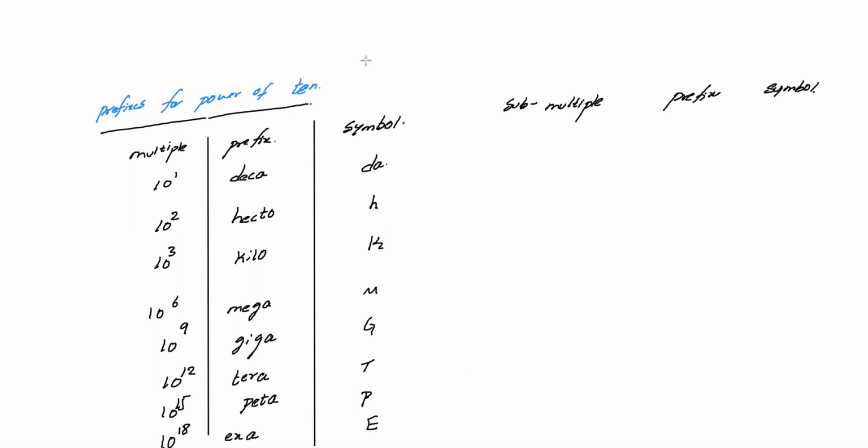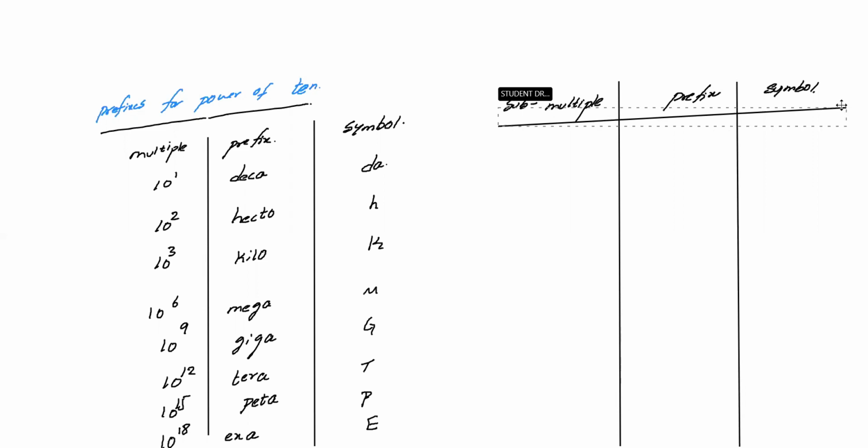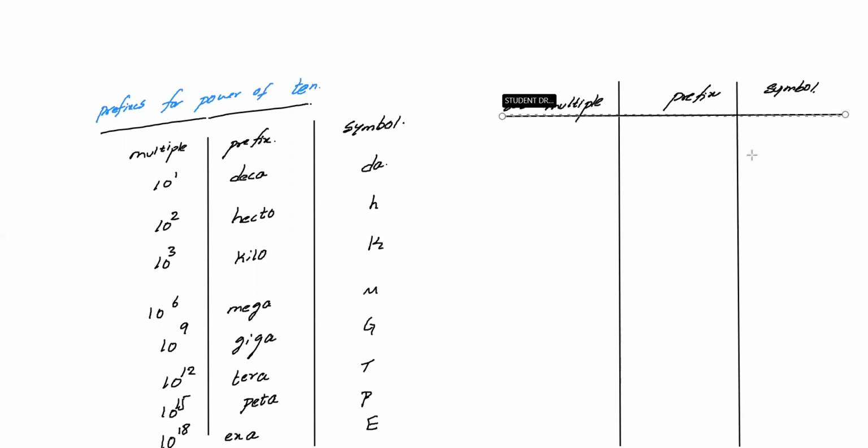Let's see the symbols. So it is submultiple, prefix, and the symbols. So first one, 10 power minus 1. 10 power minus 1 we call it as deci.